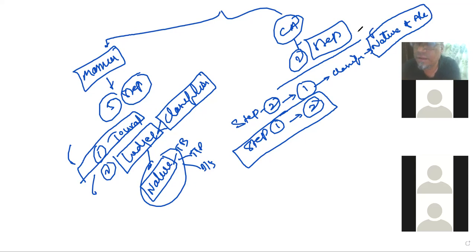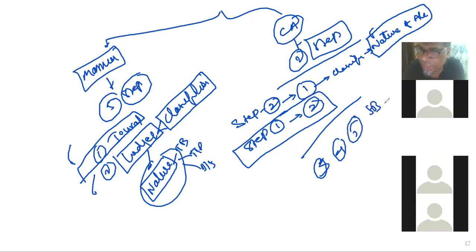It will be prepared automatically. Remaining steps number 3, 4, 5, subsidiary books, are automated. This is the difference between the manual accounting system and the computerized accounting system.